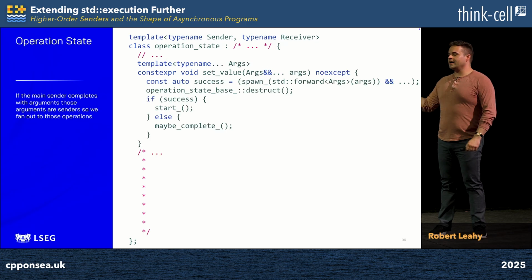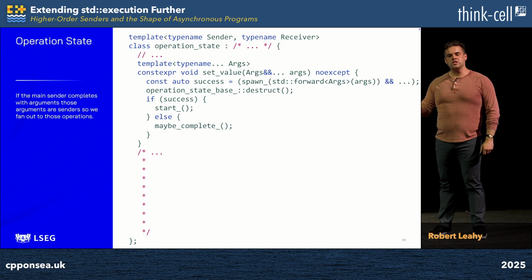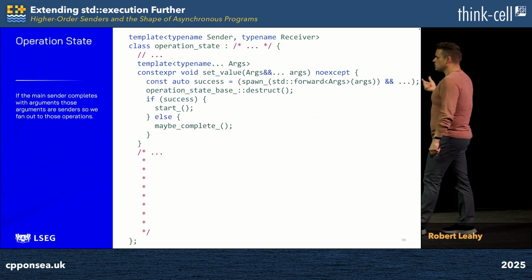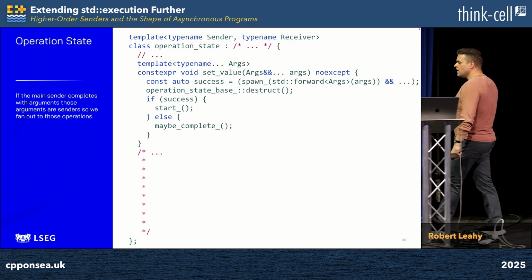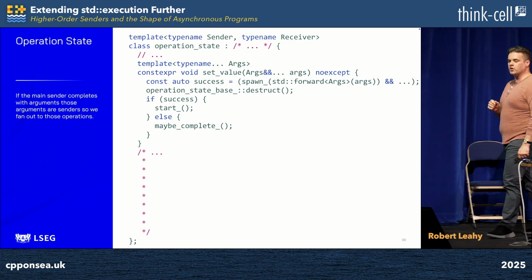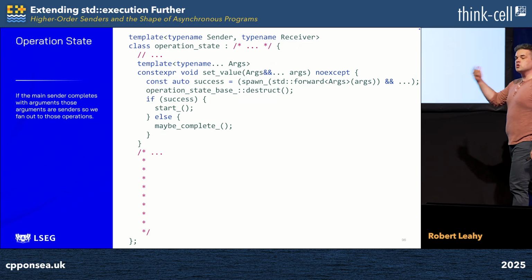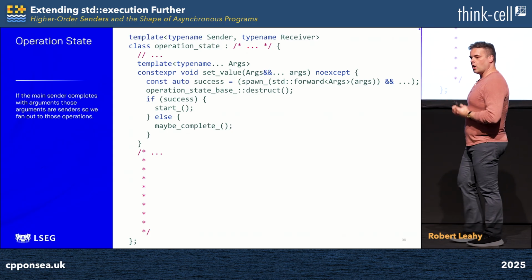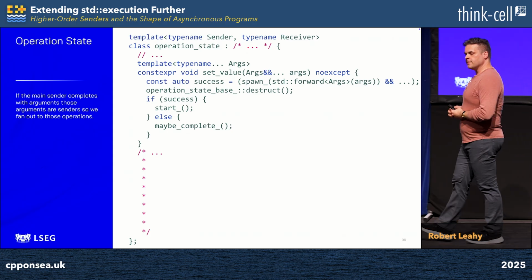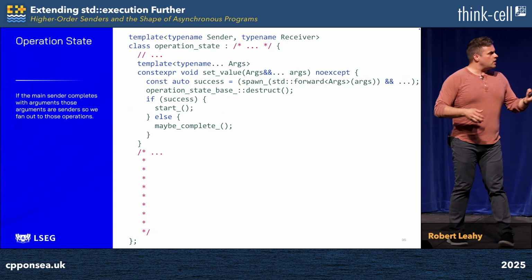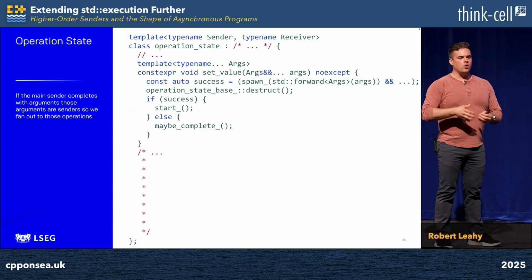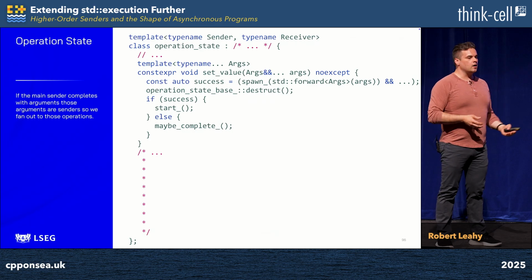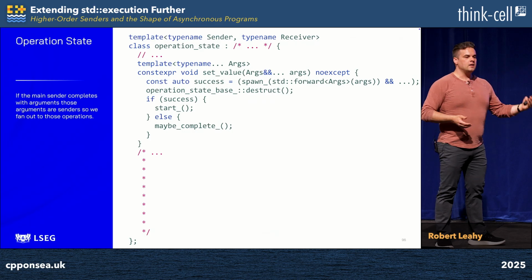Which brings us to our n-ary overload of set_value, the one that receives work that the main sender wants us to spawn. We use a fold expression to try and spawn each and every one of those senders and distill it to a Boolean which indicates whether or not we succeeded. Thereafter, we go and we destroy the operation state representing the previous loop, and then we branch depending on whether or not we succeeded in spawning all of the children. If we succeeded in spawning all of the children, we want to simply continue with the next loop, and so we call start_. Otherwise, there's no point in us continuing. We've encountered an error, and so we call maybe_complete to begin that abortive fan-in.